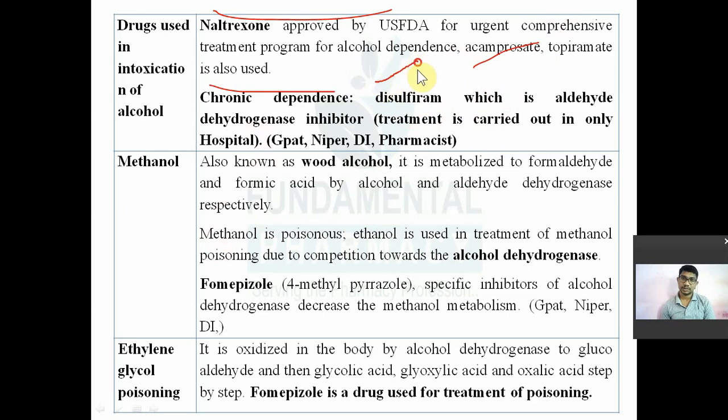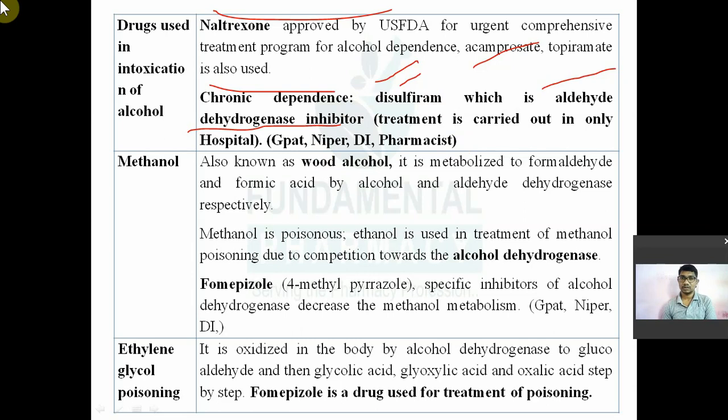For chronic dependence, disulfiram is the specific drug. It is an aldehyde dehydrogenase inhibitor. Remember, aldehyde dehydrogenase inhibitor. So what is the role of your aldehyde dehydrogenase, and what is the role of your alcohol dehydrogenase? We'll see in the upcoming slide. We'll see the metabolism of alcohol, how the metabolism of alcohol occurs in your body, and which drug is an aldehyde dehydrogenase inhibitor.